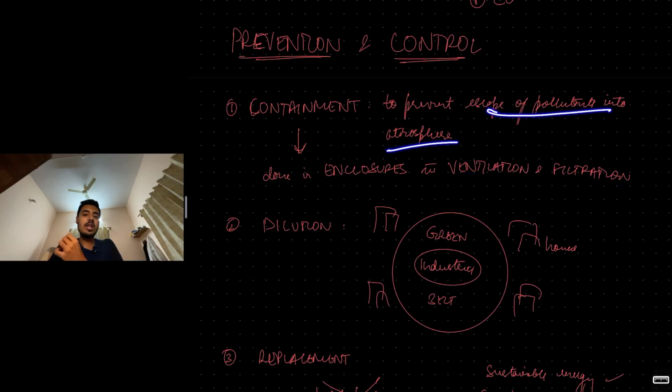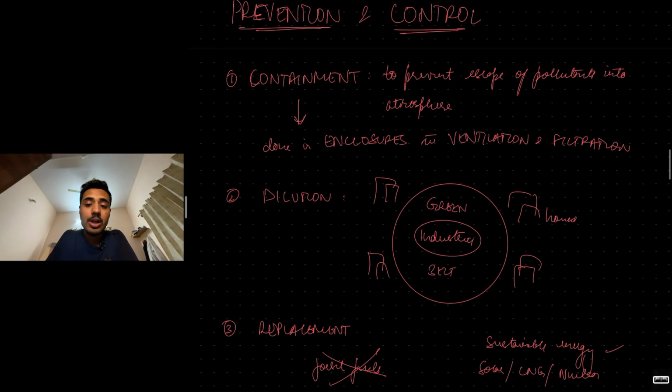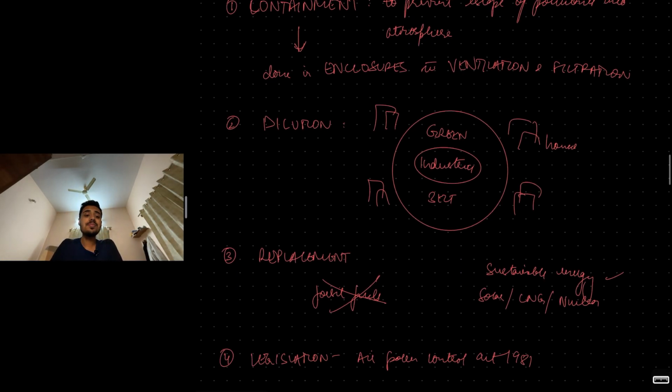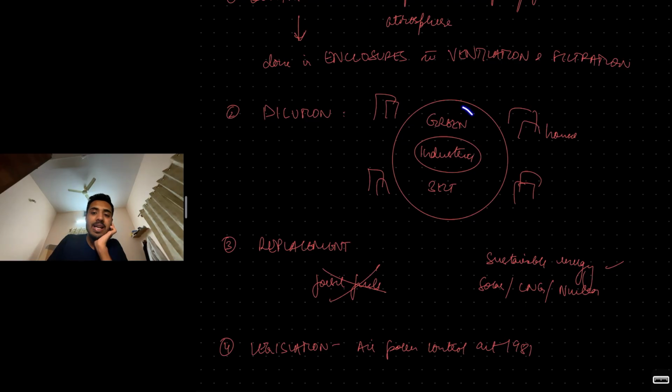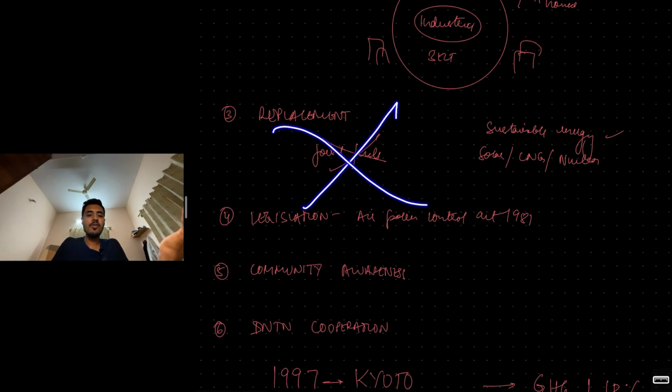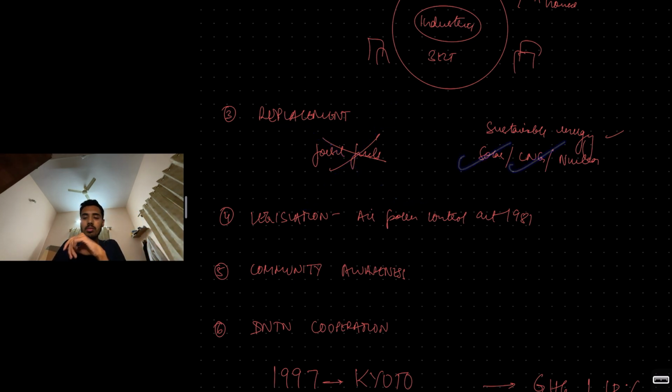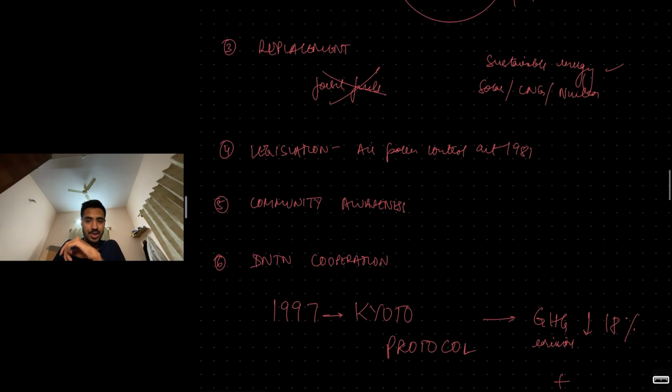That is containment. Then coming to dilution. We place a green belt of trees around industries, so that as the pollutants move from industries to the homes, they get diluted along this green forest belt. That is dilution. Replacement: replace fossil fuels with sustainable energy sources like solar, CNG, and nuclear energy. Legislation: the Air Pollution Prevention and Control Act 1981 was passed in India.